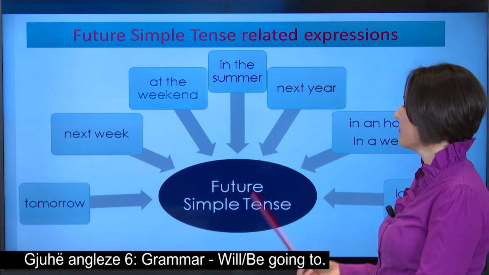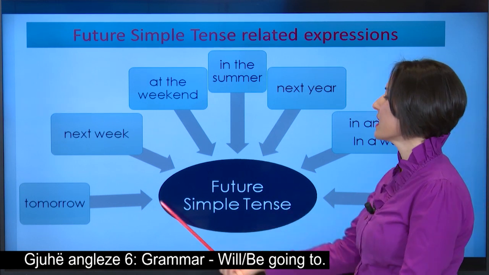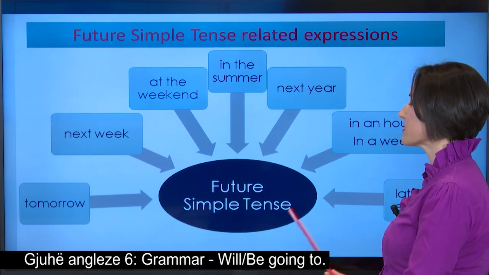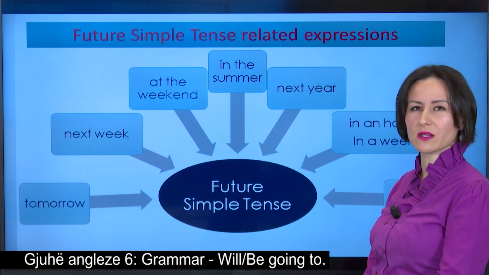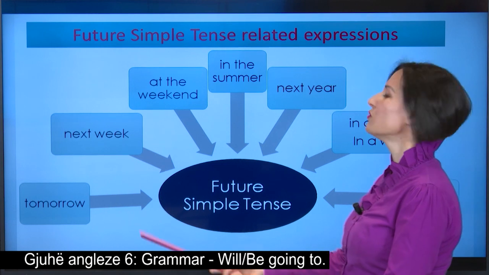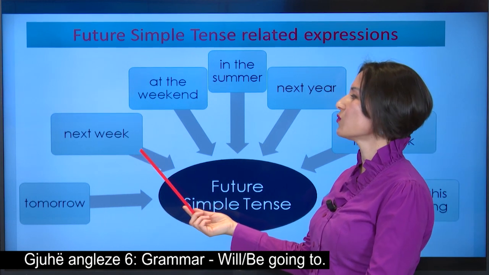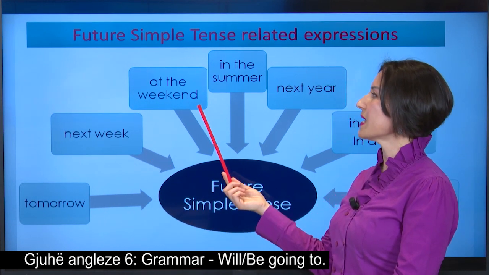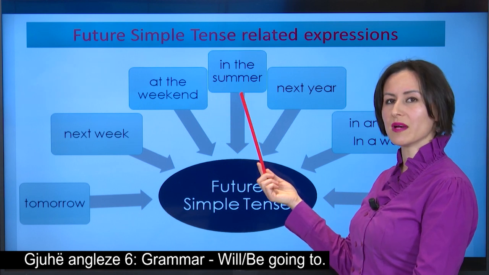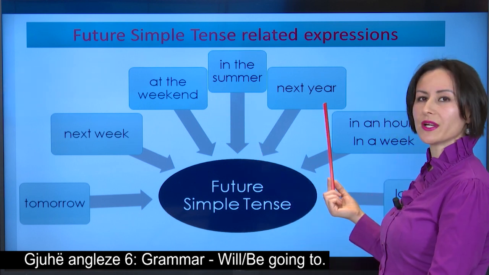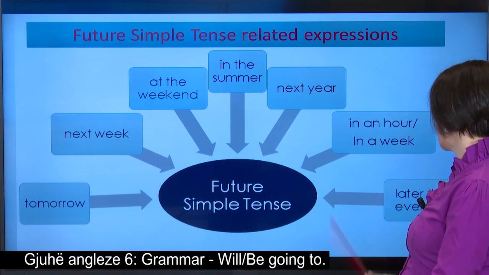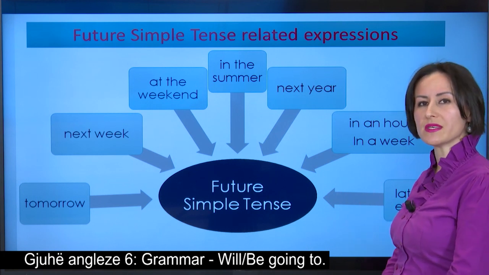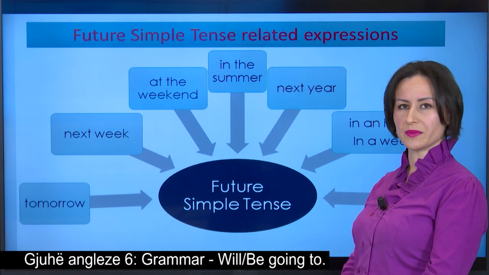Let us have a look at the expressions related to future simple tense. The most typical ones are tomorrow, next week, at the weekend, in the summer, next year, in an hour, in a week, later this evening, and so on.